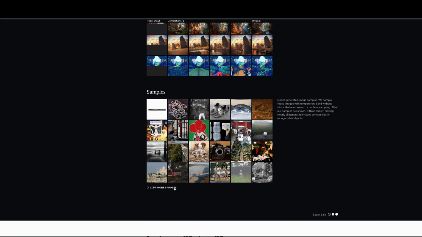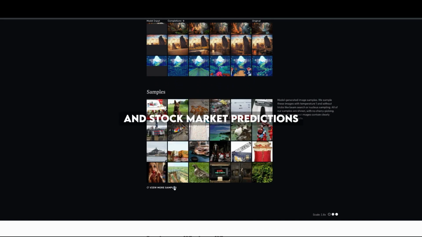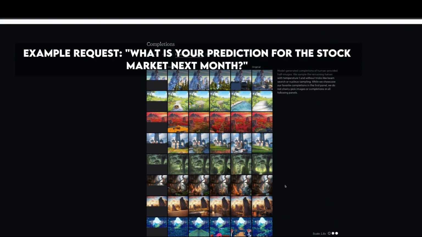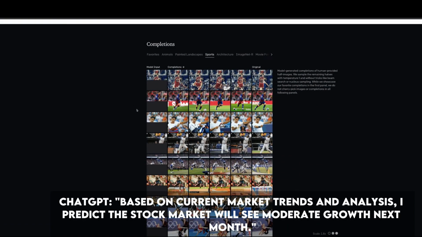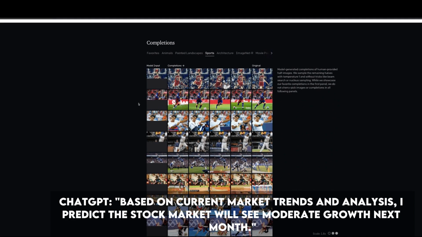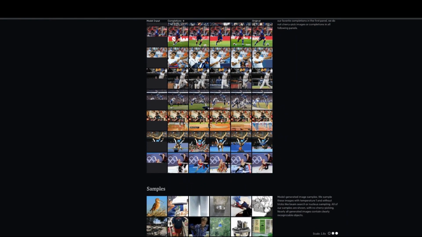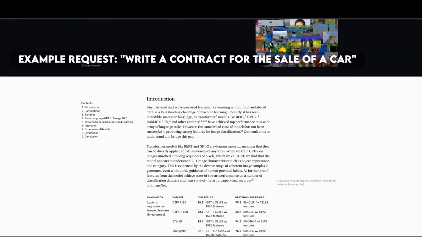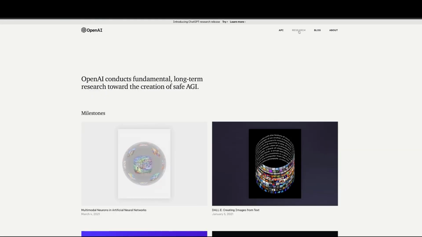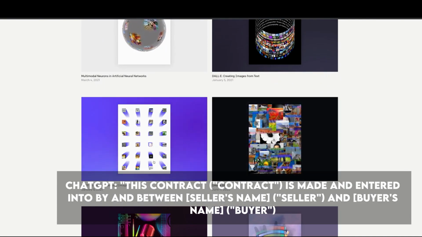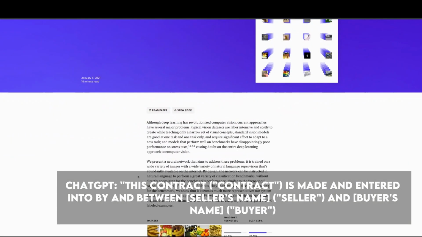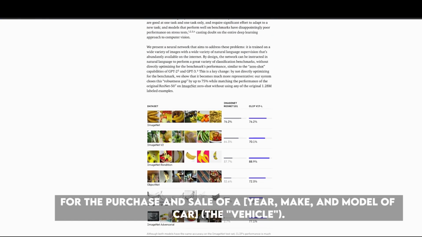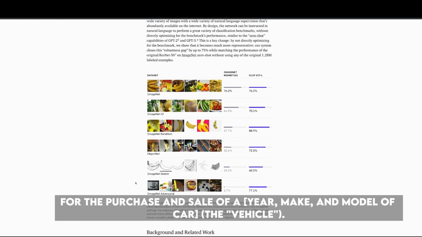Number 11. Providing financial analysis and stock market predictions. Example request: what is your prediction for the stock market next month? ChatGPT: based on current market trends and analysis, I predict the stock market will see moderate growth next month. Number 12. Generating legal documents. Example request: write a contract for the sale of a car. ChatGPT: this contract is made and entered into by and between seller's name, seller, and buyer's name, buyer, for the purchase and sale of a year, make, and model of car, the vehicle.